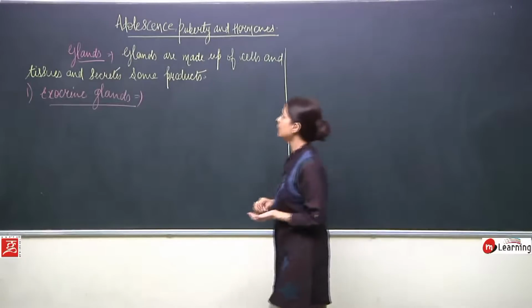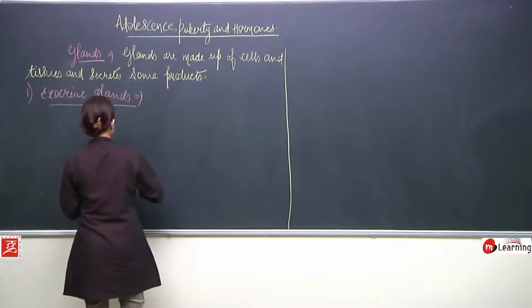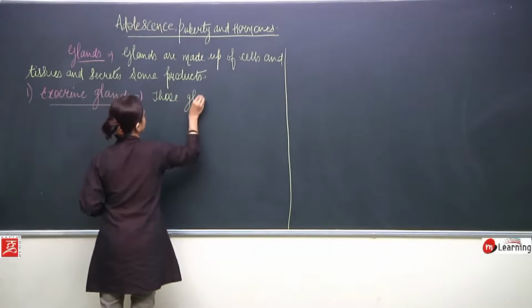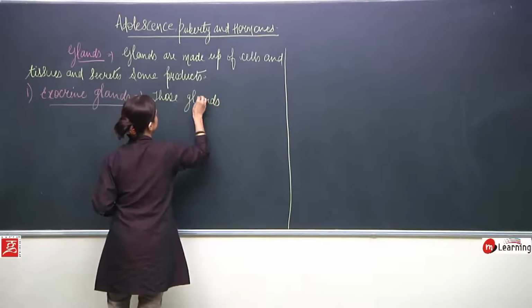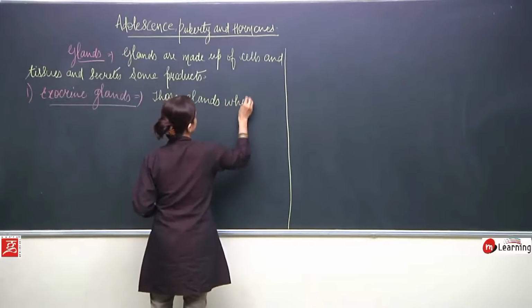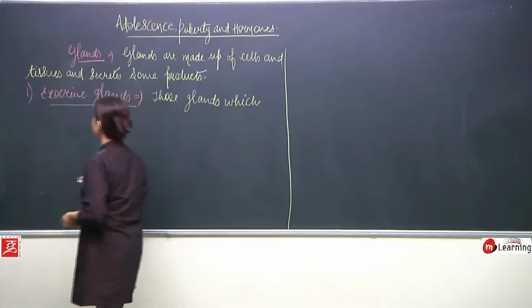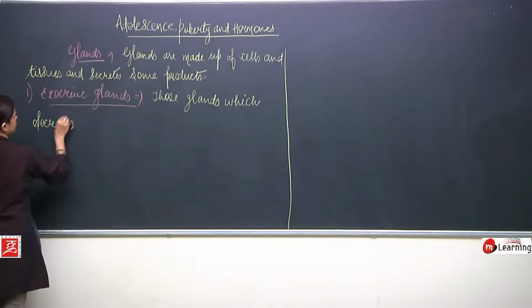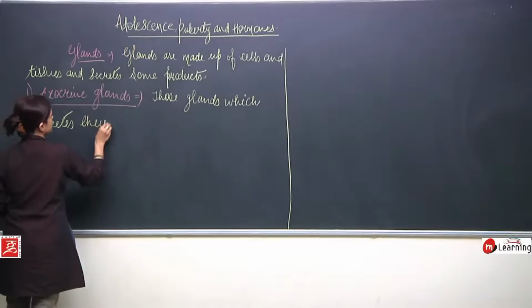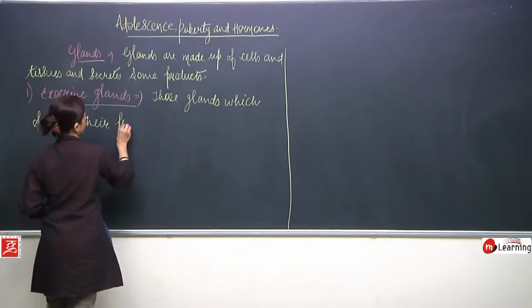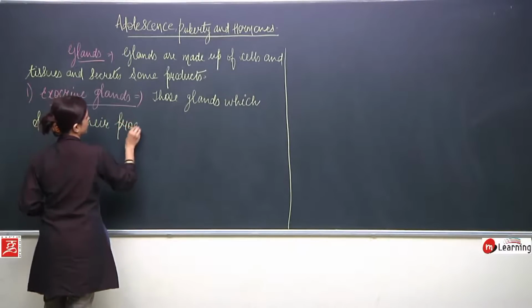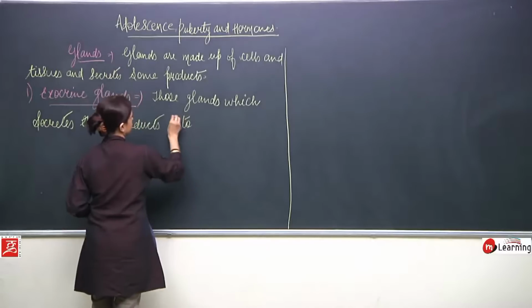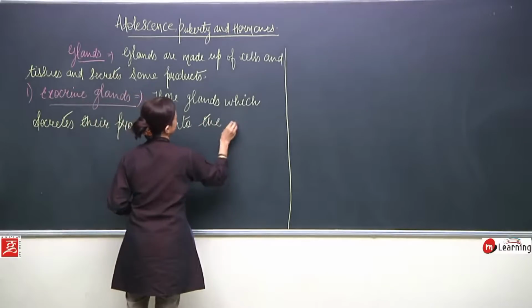So let me write about the exocrine: those glands which secrete their products into the ducts.